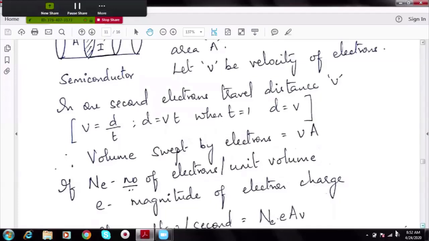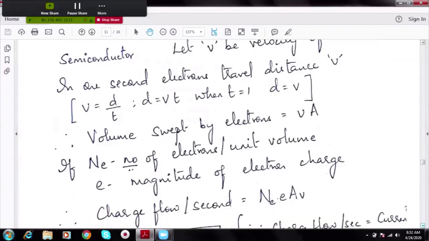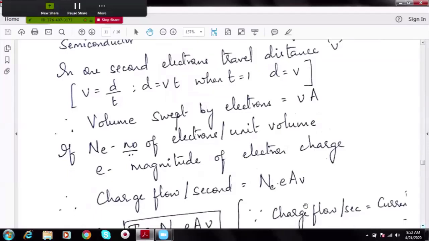So let me say there are Ne number of electrons and E is the charge of every electron. So how many charges are flowing per second? I can say Ne into E into AV. V into A is the volume. If I multiply by Ne, I get Ne into VA, the number of electrons flowing through the volume every second. And if E is the charge of an electron, if I multiply by E, I get the total charge of all the electrons passing through the volume VA.